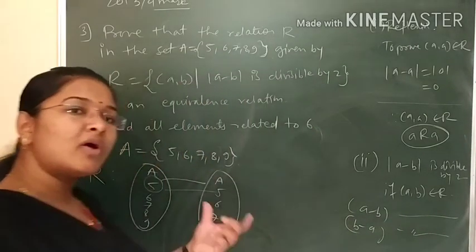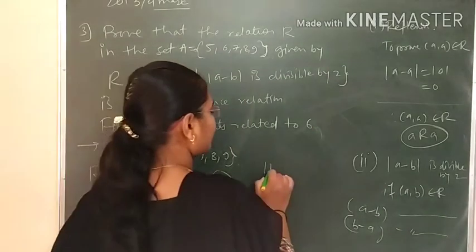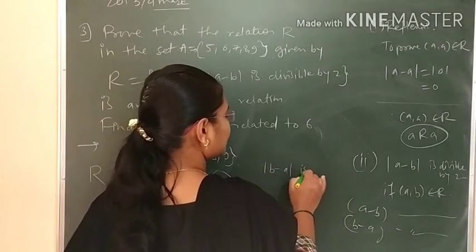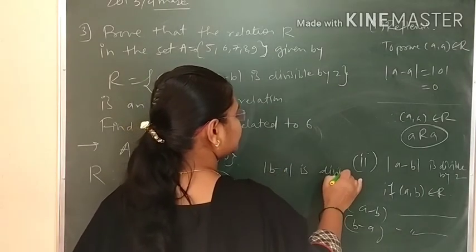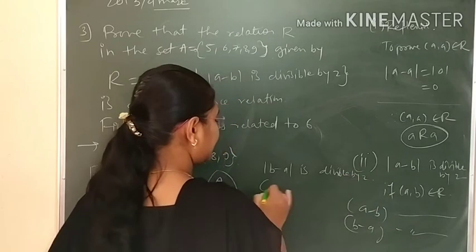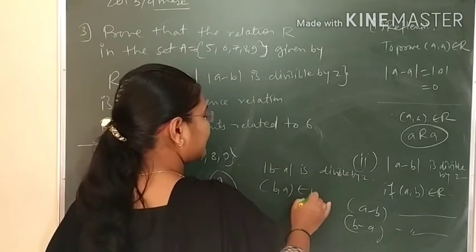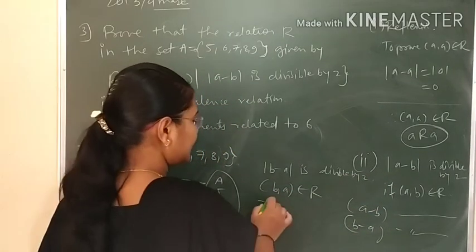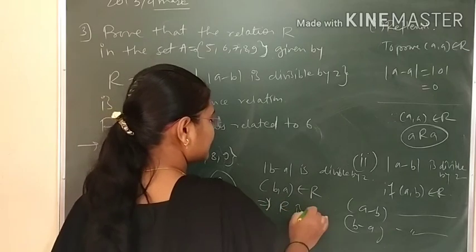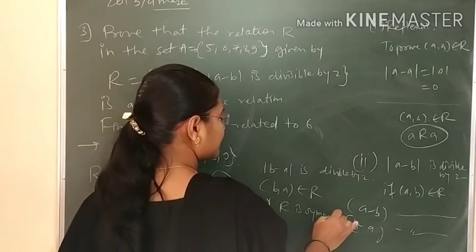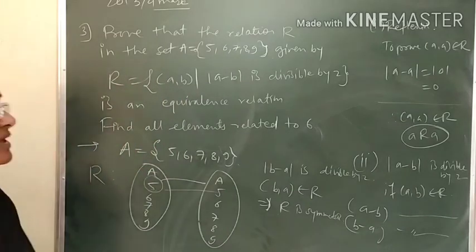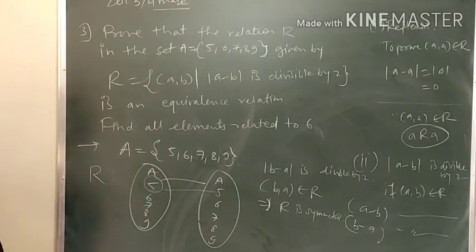So mod of B minus A is also divisible by 2. So it means the ordered pair B, A belongs to R. So clearly R is symmetric. If you have any doubt for proving reflexive and symmetric, please ask me in the doubt session.